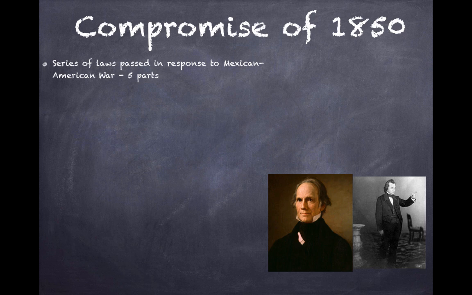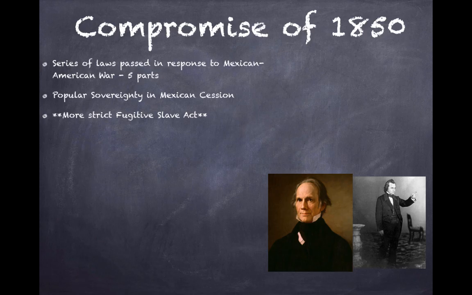Okay, Compromise of 1850, dealing with the land from the Mexican cession. This was a series of laws passed in response to the war. And there are 5 parts that you need to know, and the creators of this compromise were one Henry Clay at age 72 and the little giant Stephen Douglas. First part, popular sovereignty in the Mexican cession, which means that people living in the territory get to decide whether that land will be free or slave.